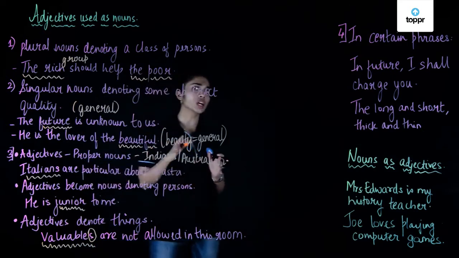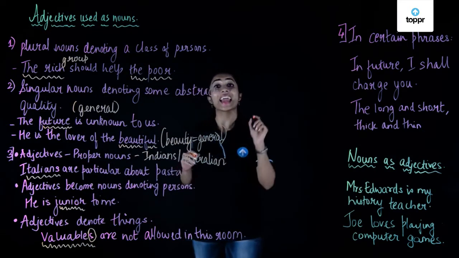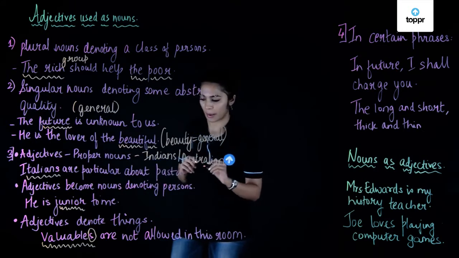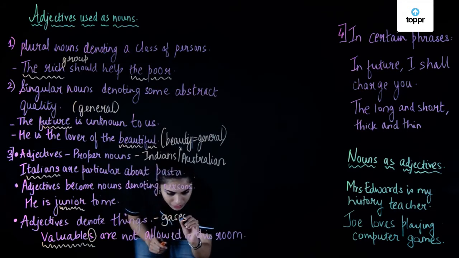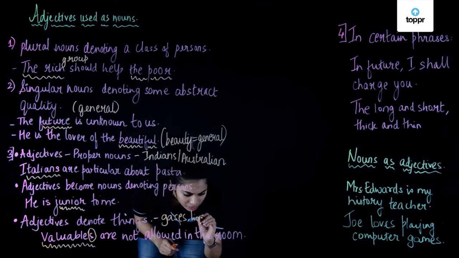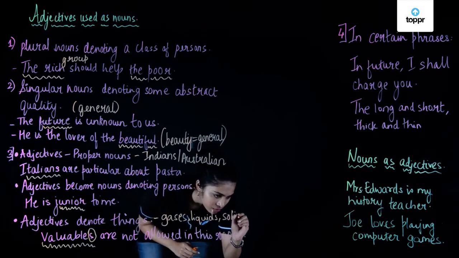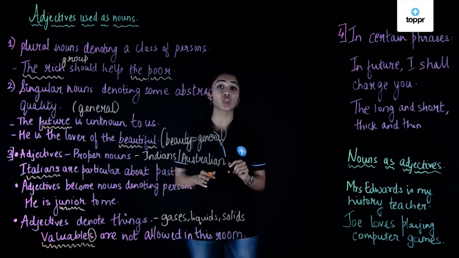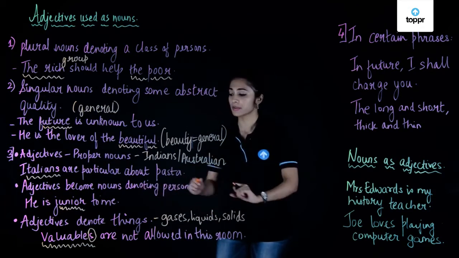Similarly, there are other words that are normally used as adjectives, but when we add an S to them, they are used as nouns. Let me give you a few examples. There are words like gases, liquids, solids, and these words that denote things are used as nouns in these cases.